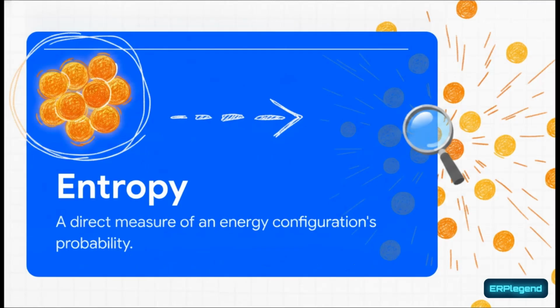So, if we strip away that whole misleading idea of things just being messy, what is entropy? Technically, it is a direct measure of an energy configuration's probability. Basically, it tells us how spread out or concentrated energy is in a system. When entropy is low, it means the energy is highly concentrated in one place. When entropy is high, it means the energy is widely spread out. The universe simply prefers energy to be spread out.